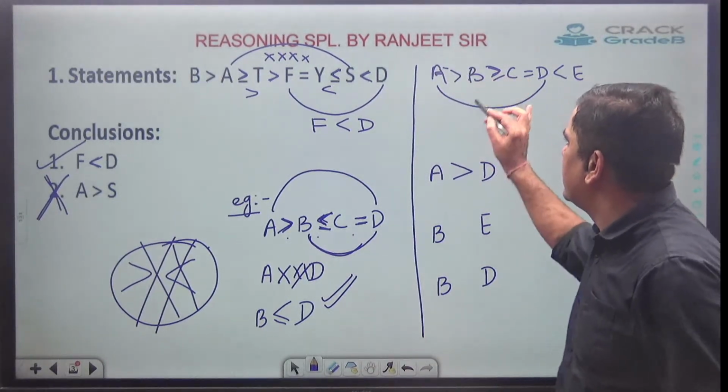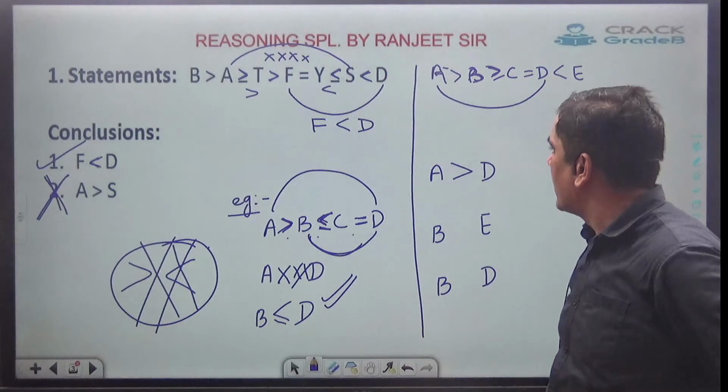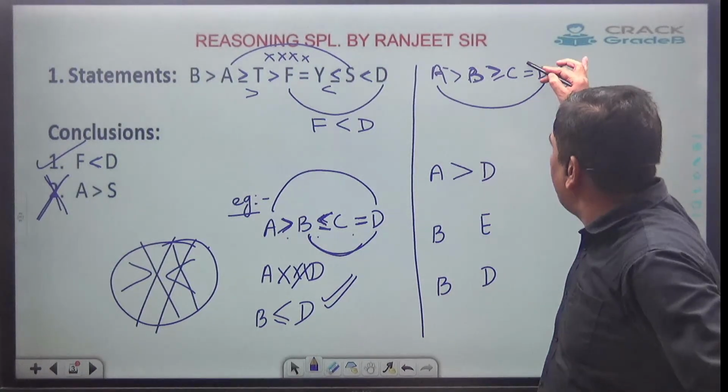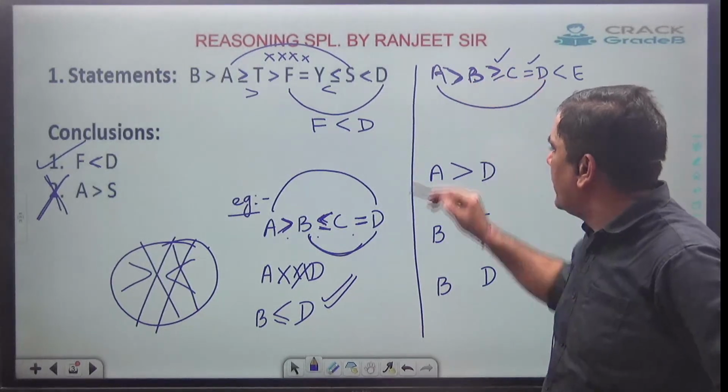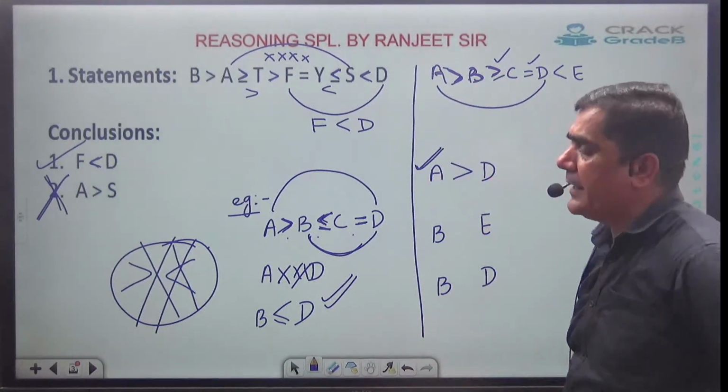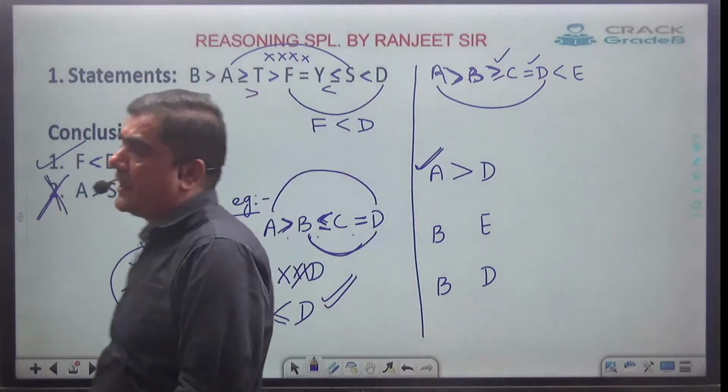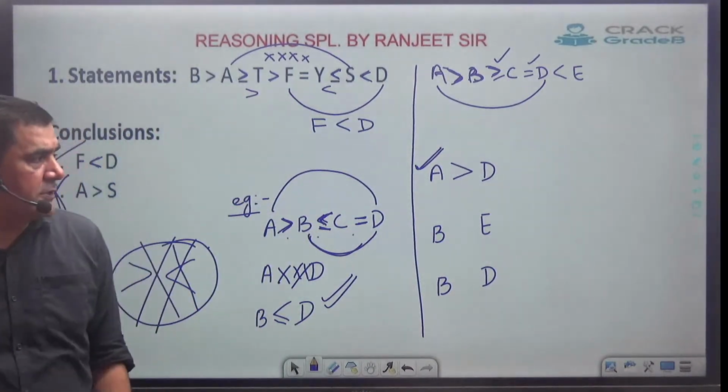Okay, now let's check A and D. See, here we have got equal to, here we have got equal to. Since here we don't have equal to, we are not supposed to take equal to. So the relation between A and D will be, face will be towards A.